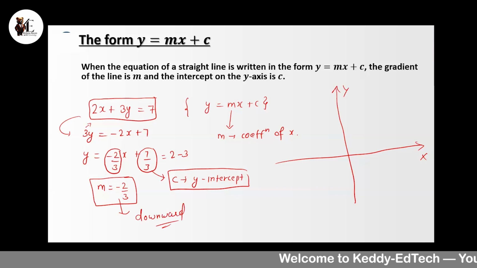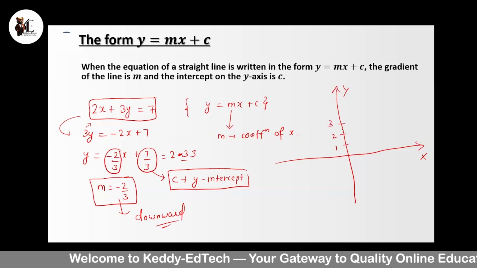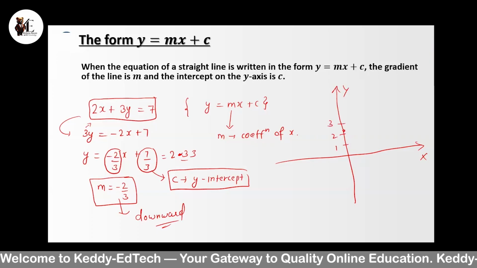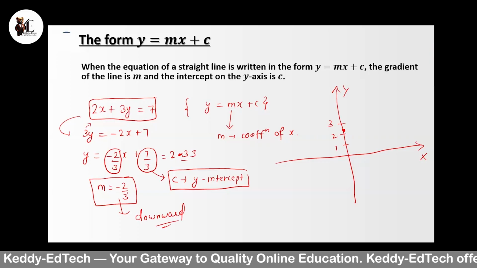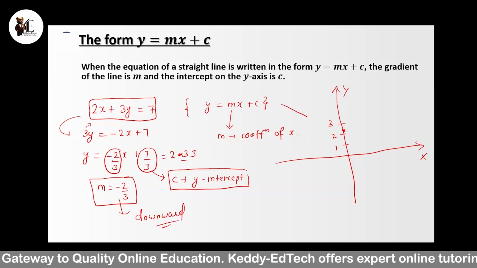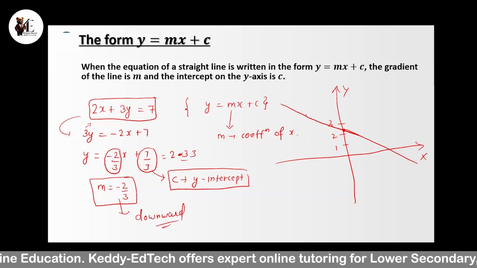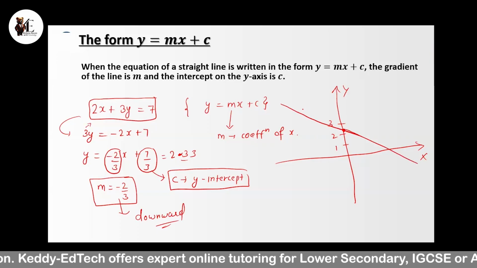It is 2.33. So let's say this is 1, this is 2, this is 3. So it will be somewhere here, 2.33. You only have to check these 2 points, as you have to draw a line intersecting this point, and it should be in the downward direction and in a straight line. So that will be the rough sketch of this equation.